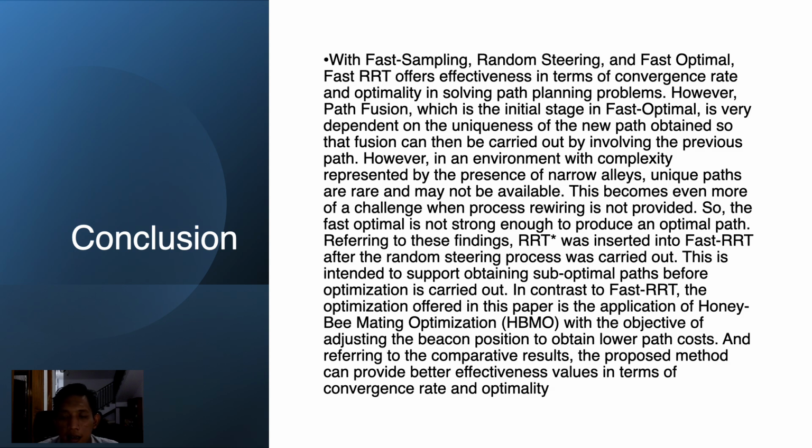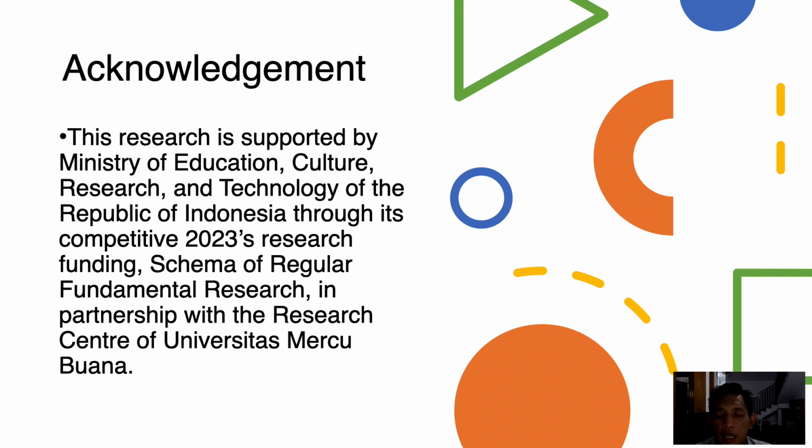Referring to this, RRT star was inserted into fast RRT after the random steering process was carried out. This is intended to support obtaining a suboptimal path before optimization is carried out. In contrast to fast RRT, the optimization offered in this paper is the application of honeybee mating optimization with the objective of adjusting the backend position to obtain lower path cost. And referring to the comparative results, the proposed method can provide better effectiveness in terms of convergence rate and optimality.